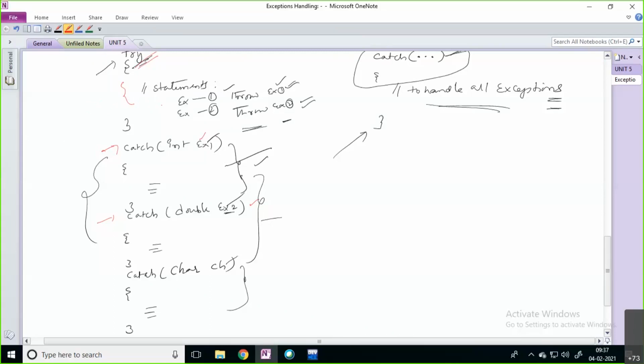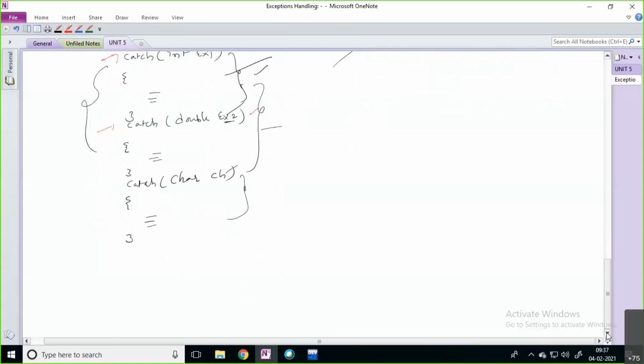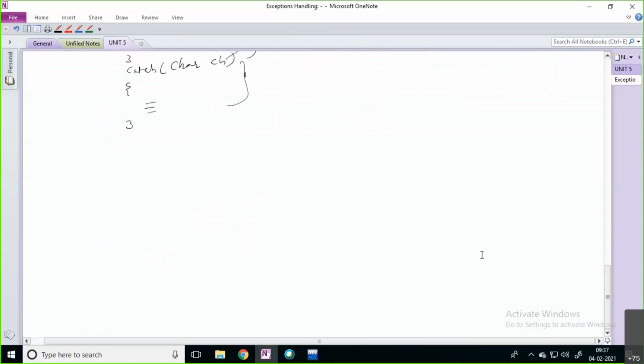Then it is going to stop your execution in the middle of your program. For that, what can we do? We have another concept called catching all exceptions.